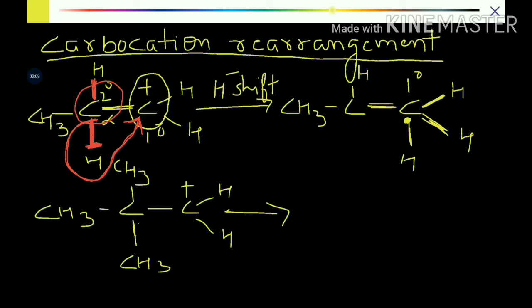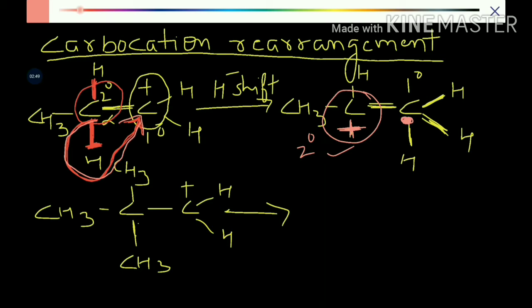But the carbon from which the hydrogen has moved now lacks an electron. Therefore, the carbocation has now shifted to the secondary position. So now this carbon will lack an electron because the one electron from the alpha carbon, carbon number 2, has shifted to carbon number 1, that is the primary carbon. Now the newly formed carbocation is secondary in nature, which is more stable. So now any reaction on this carbocation will be on the secondary carbon, not on the primary carbon.